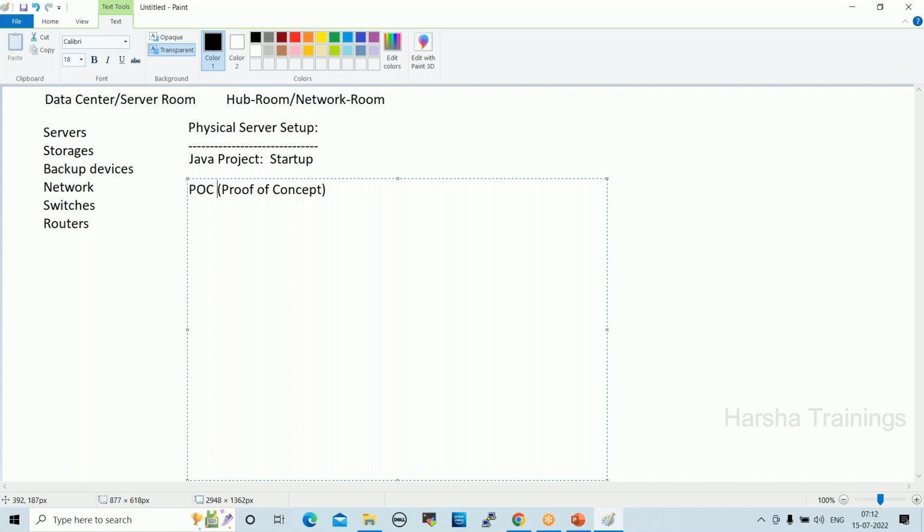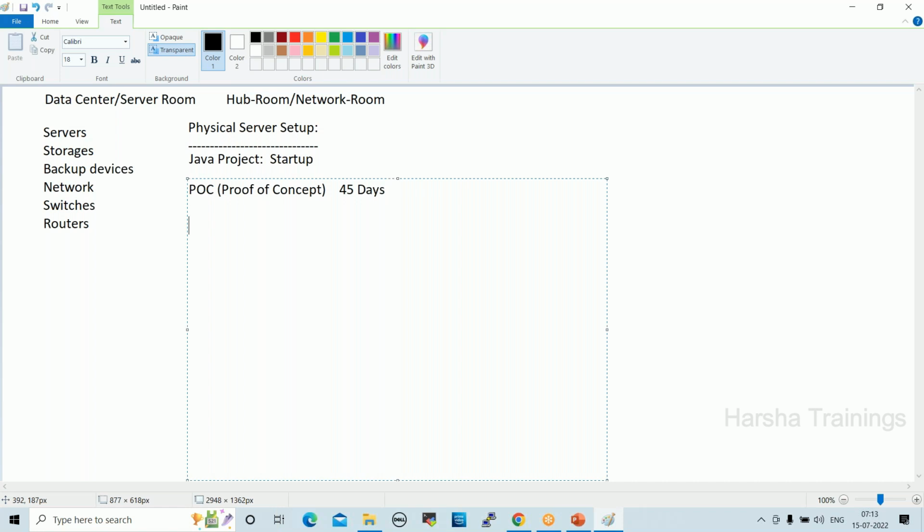In the same way, when we try to get a real project from a client, they will check some proof, some sample projects, right? That is why the client asks you to prepare some POC. For this POC, the client gives you a 45 days timeline. Within 45 days, we have to complete this POC and show it to the client. If the client approves, we get the real project. If the client does not approve, it will be rejected, right?